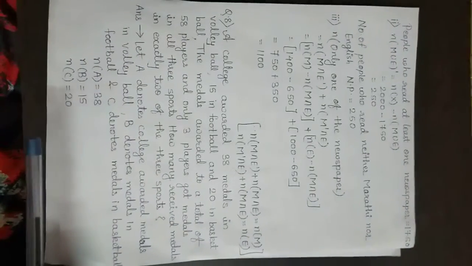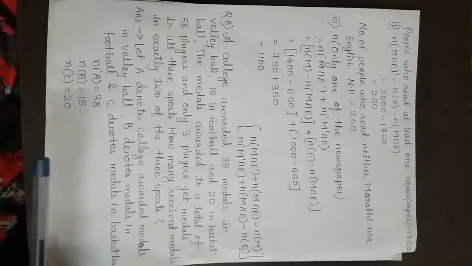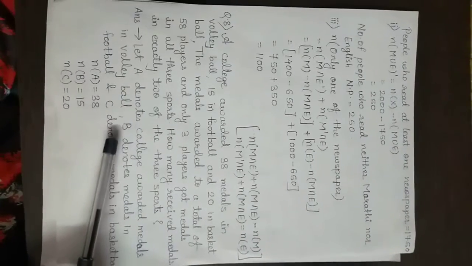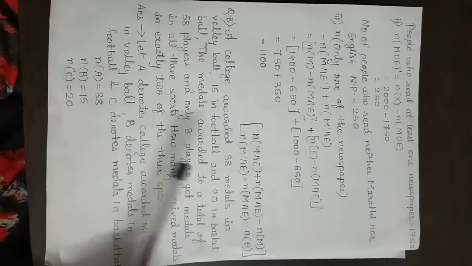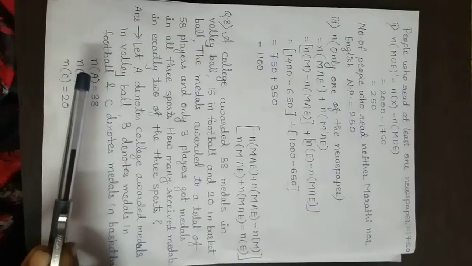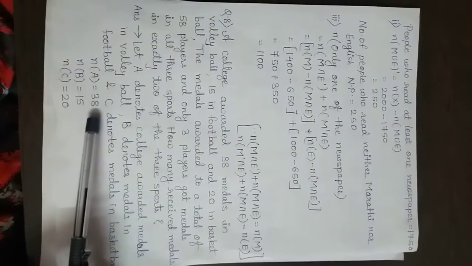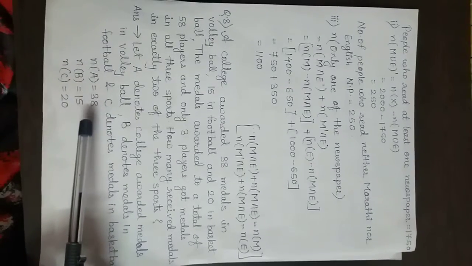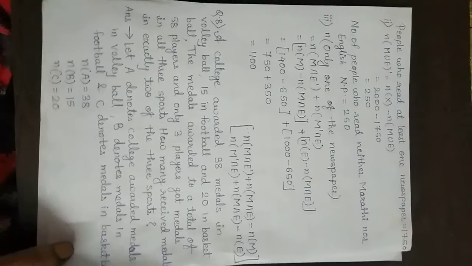So here we consider capital A, which denotes the college awarded medals in volleyball, B for football and C for basketball. Now according to the condition given in the question, we have the number of elements for volleyball, that is n of A is equal to 38, n of B is equal to 15 and n of C is equal to 20.